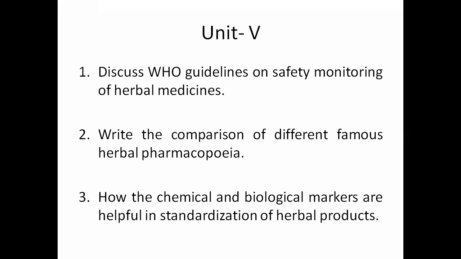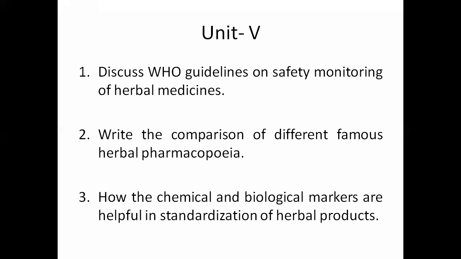Third one: this kind of question will be asked with how, what, why. How are chemical and biological markers helpful in standardization of herbal products, right?